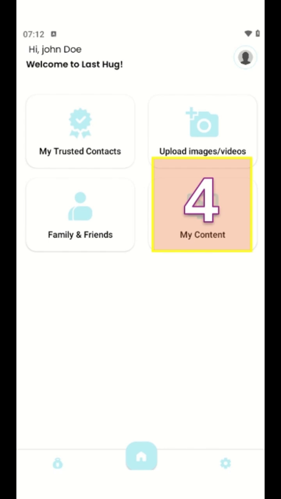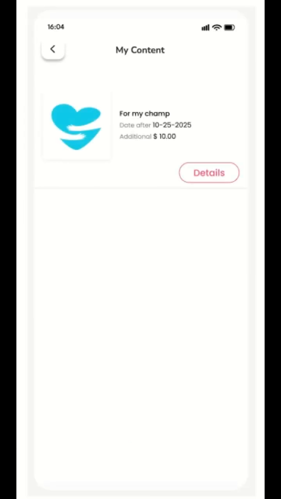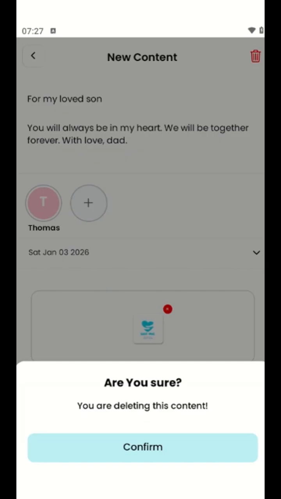This will be in My Content main menu. Here you have a list of all your uploaded content. You can access content details, in case you want to review it, edit or even permanently delete it.